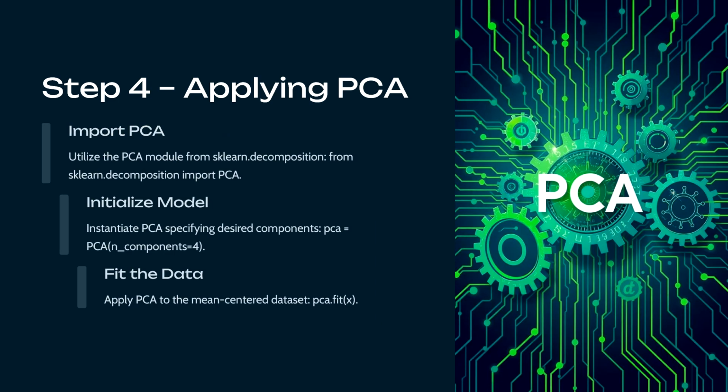Then next is apply PCA. Now it's time to apply PCA using Python. We import PCA from sklearn.decomposition, set the number of components to 4, and fit the model to our centered data. What this does is calculate the directions or axes in which the data varies the most, the principal components.